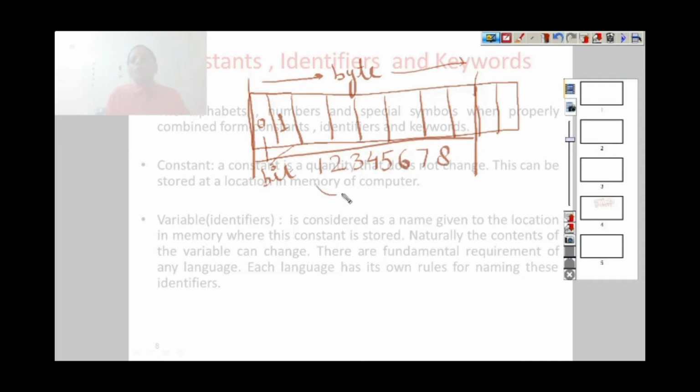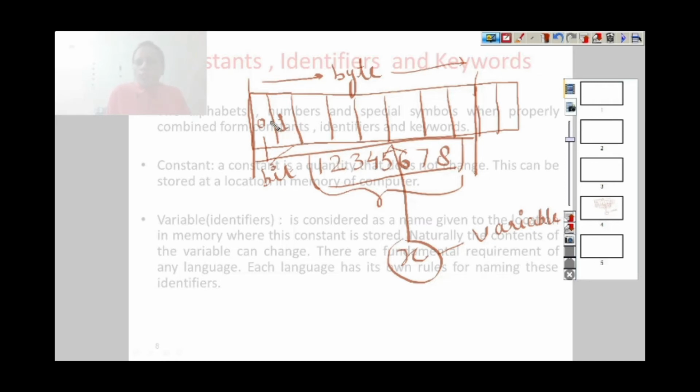Okay, but we don't know what the identification number or address of a memory is, and we cannot remember this address every time. So to overcome this difficulty, we can give a name to this memory location. For example, I say this is X. So now the name X is given to this memory location, and this name X is called a variable. Here we can save any value to this memory location, and the name of this memory location is called a variable.